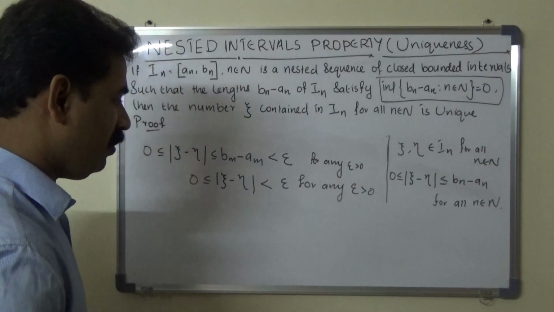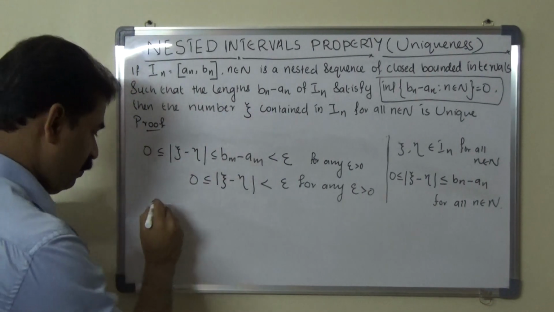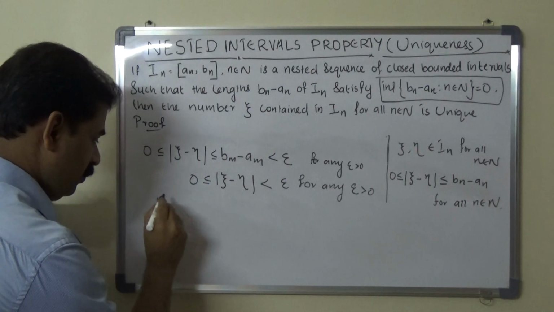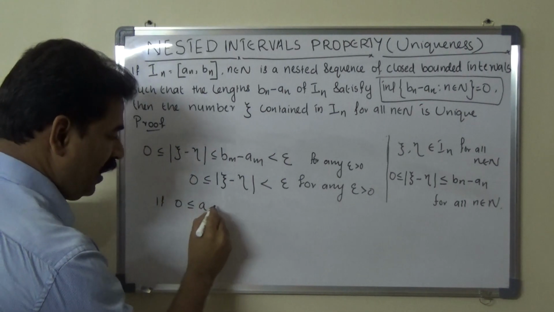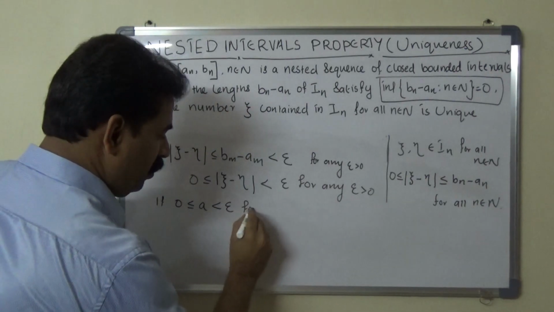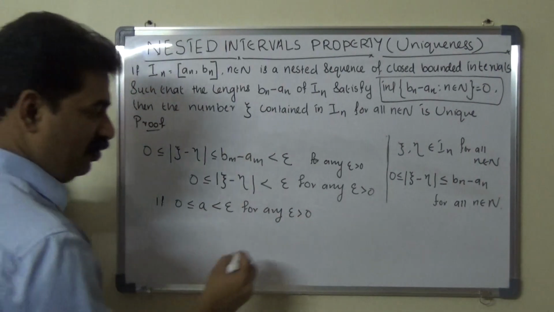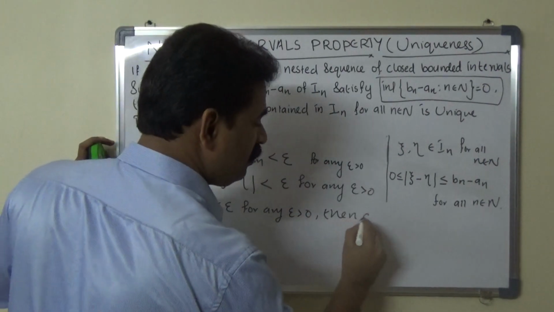Next we apply a result in real analysis. That means if 0 is less than or equal to a, which is less than epsilon for any epsilon greater than 0, then a equals 0.